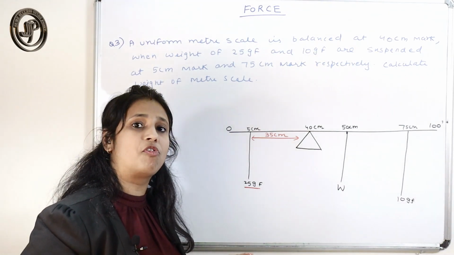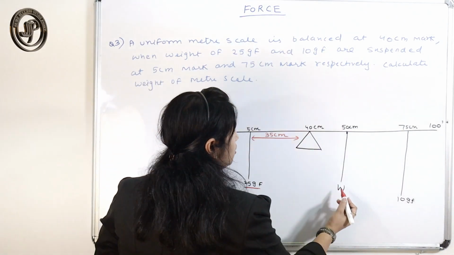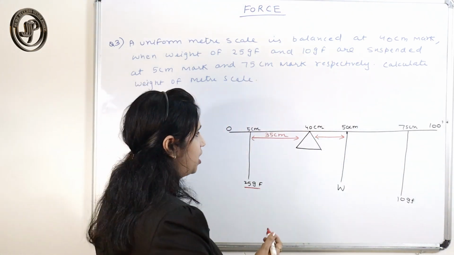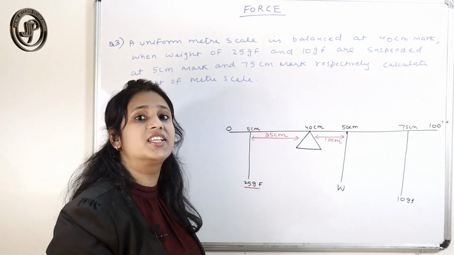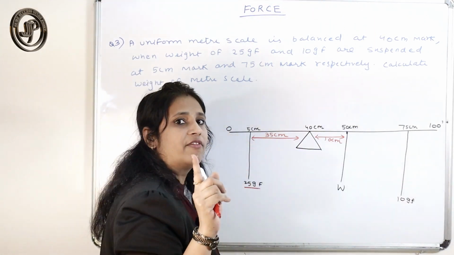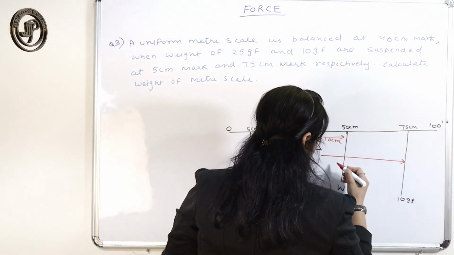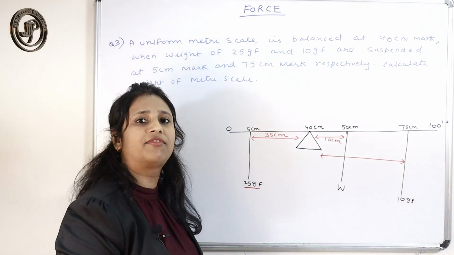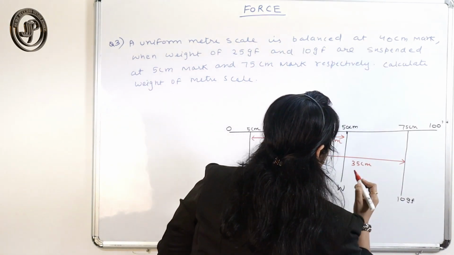To calculate the moment of force, we again require force and perpendicular distance, right? For this force, what is the perpendicular distance? Right, 10 centimeter. For this force, the perpendicular distance is always taken from the axis of rotation. 75 minus 40, that is how much? 35 centimeter.